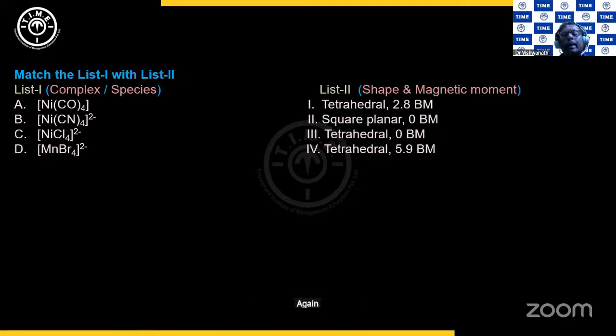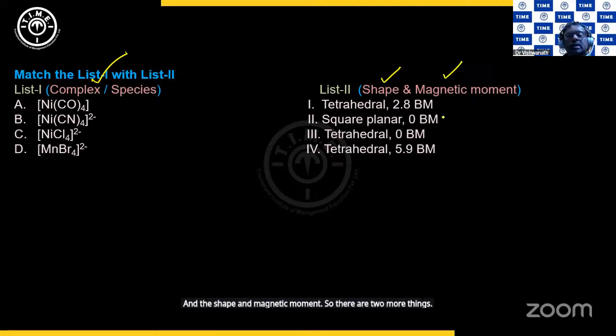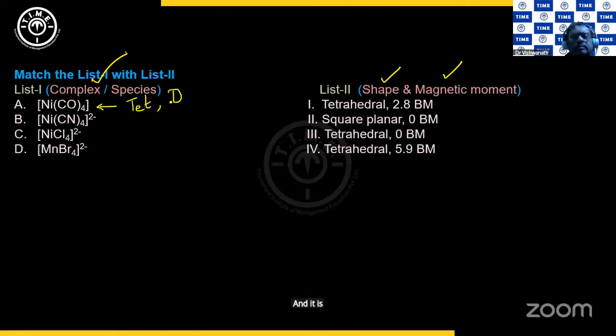Again, match between the complex given and the shape and magnetic moment. So there are 2 more things taken up in list 2. Nickel tetracarbonyl will have nickel in the 0 oxidation state, right? And this is tetrahedral and it is diamagnetic. Diamagnetic means the magnetic moment is 0.